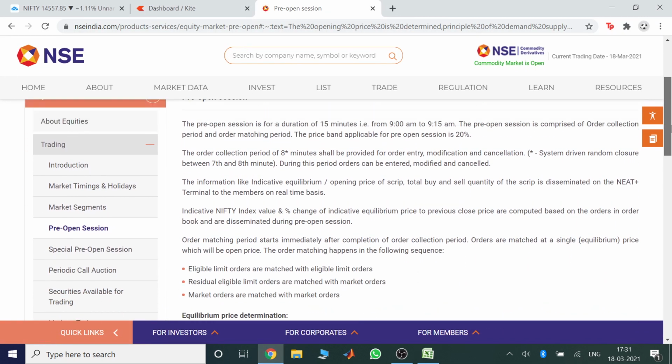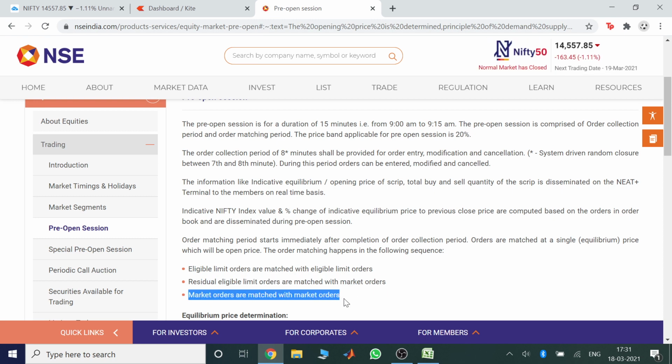So the priority rule is: eligible limit orders are matched with eligible limit orders, residual eligible limit orders are matched with market orders, and market orders are matched with market orders. Market orders are basically buyers or sellers who are willing to buy or sell at any price, at the market price.